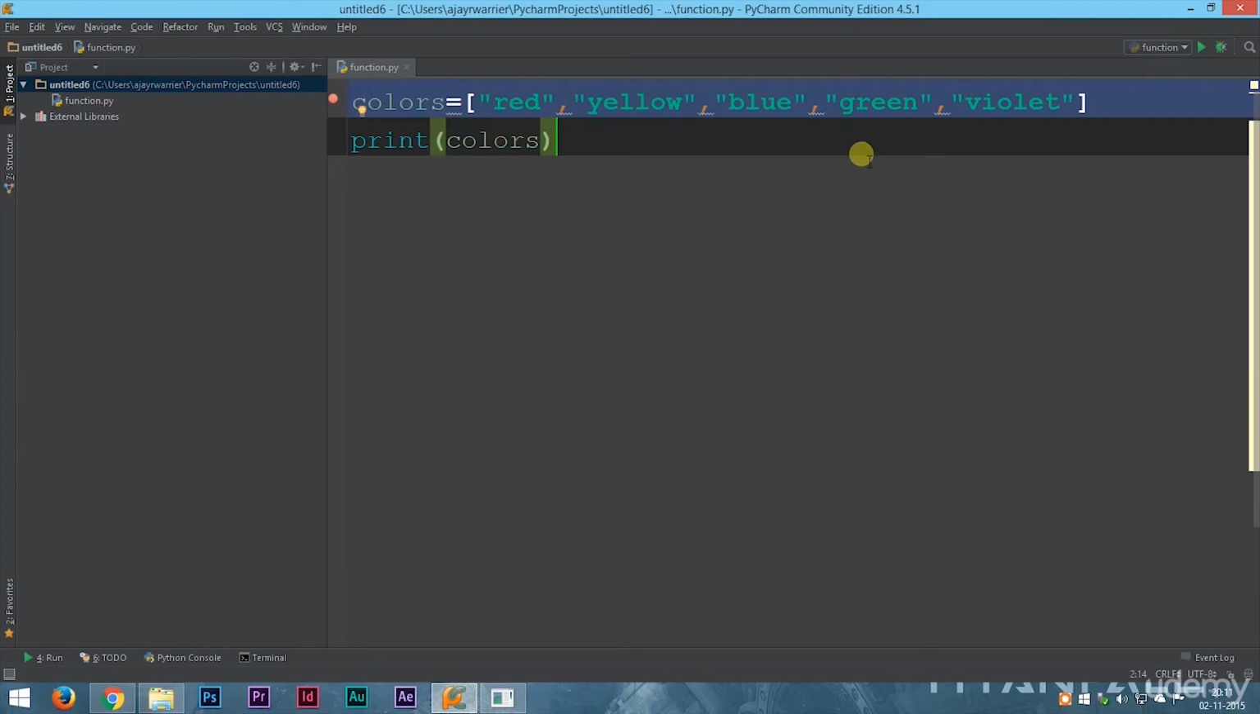Now the main use of a list is to reduce the code size. Instead of making color1 equal to red, color2 equal to yellow, color3 equal to blue, color4 equal to green, and so on, you can just make a list of all the colors and use a single variable name to access all those colors. So this is a very good way of reducing our code size and simplifying our program. I think by now you have a clear idea of how to make a list. Now let's learn about some features of lists.